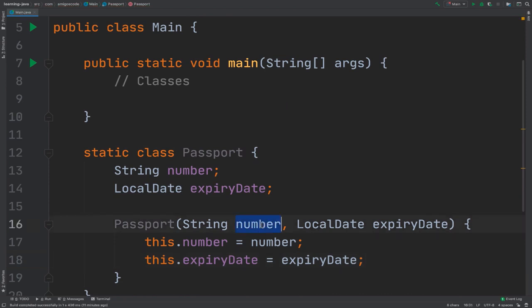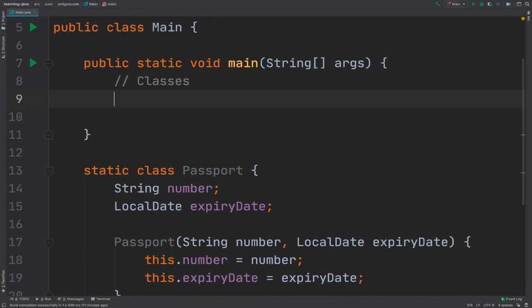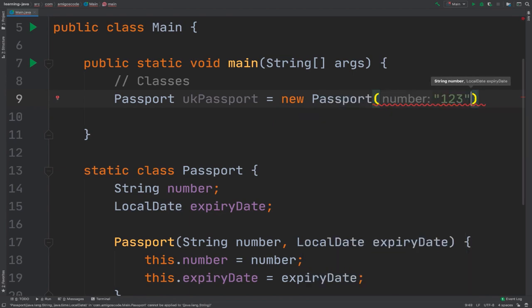So this right here refers to the current instance of the current class. The same with this LocalDate expiryDate. Now that we have a passport, again, you can have more than these two attributes. I'm just keeping it simple for now. Now that we have a template for creating passports, let's go ahead and create a passport. So Passport ukPassport equals new Passport. So number, let's just keep it simple, 1. Actually, let me put a real number.